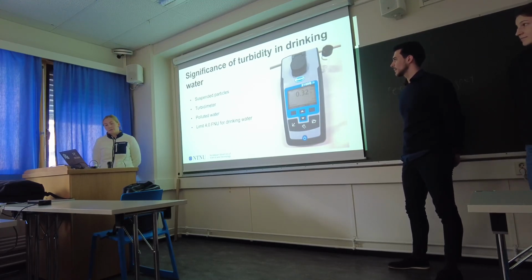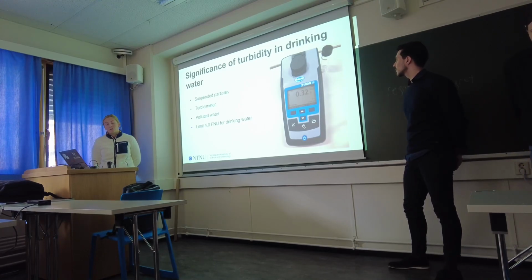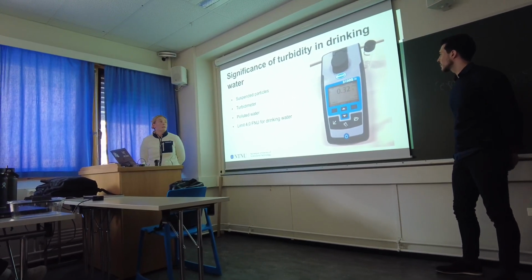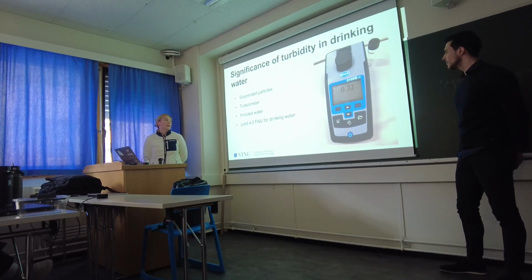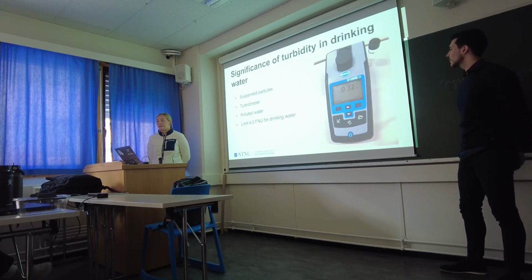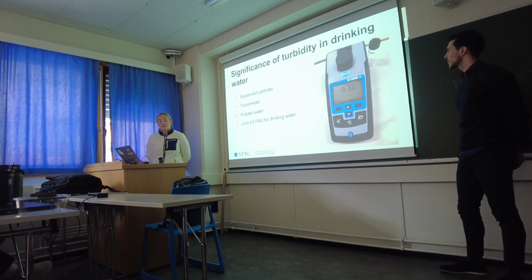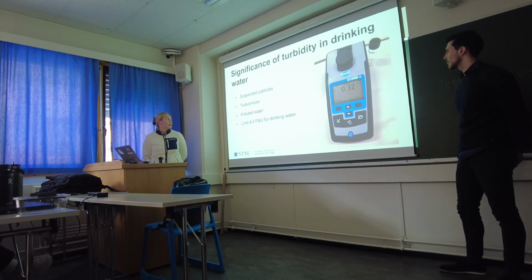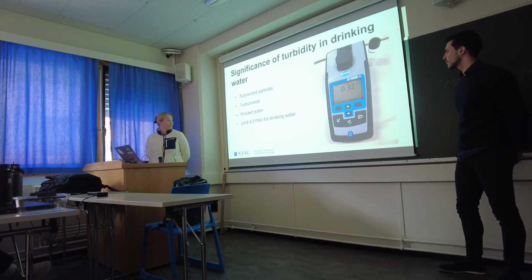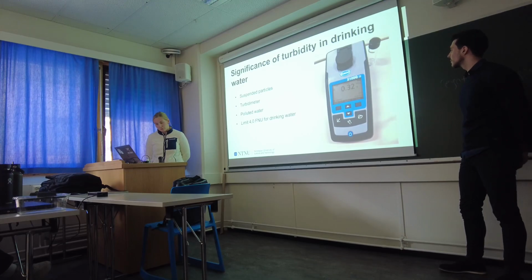The turbidity is usually not harmful for drinking water, but can indicate that the water is polluted. We therefore aim for a low value to make sure that the water is clear, and to prevent sedimentation. And sedimentation in the pipes can also lead to corrosion and bad taste. The limit is 1 FNU from the treatment plant and 4 FNU at the consumer.